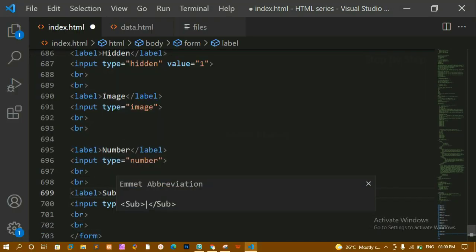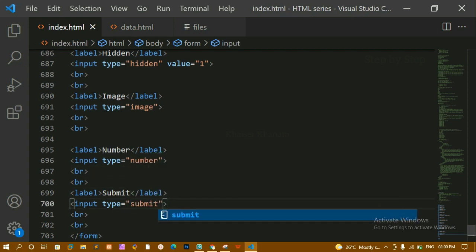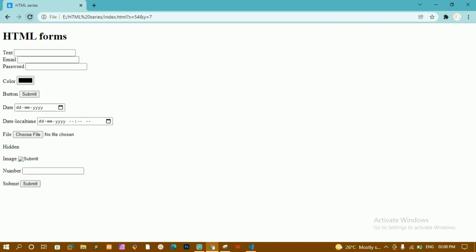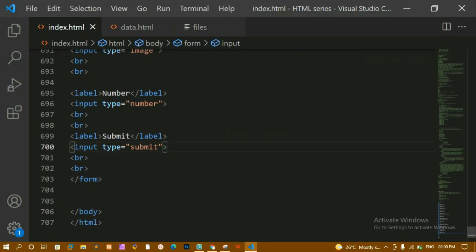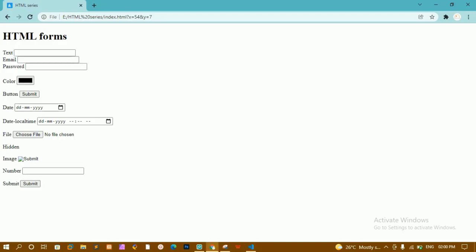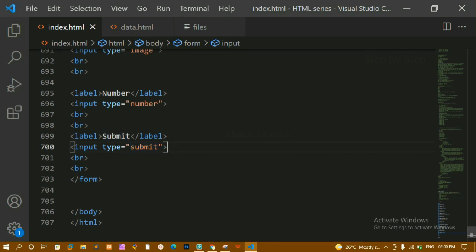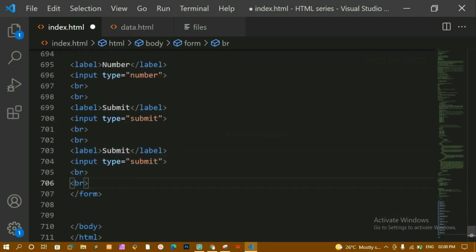Now here let me just write here submit and type is equal to submit. We have already seen about submit. I'll save this, I'll refresh this one. Now this is nothing but the submit button. I have not written any value, I have given only type is equal to submit. You can see it is created button and inside this I'm having this submit. Now here below this I'm just going to create another type. I'll copy this, I'm just going to paste here.